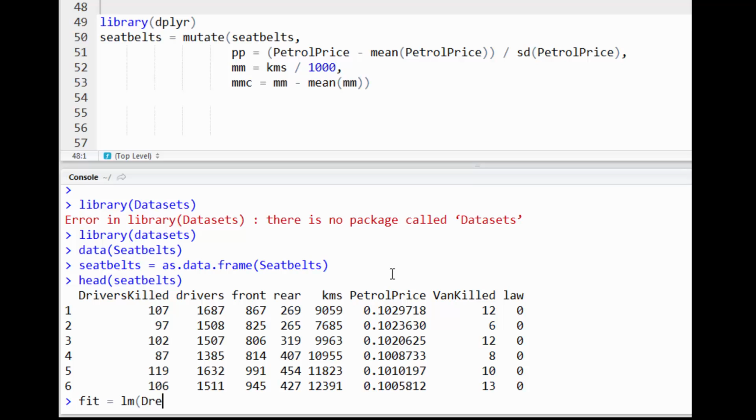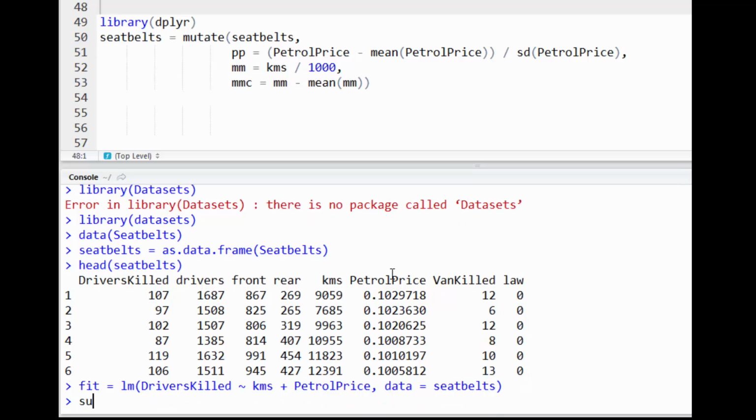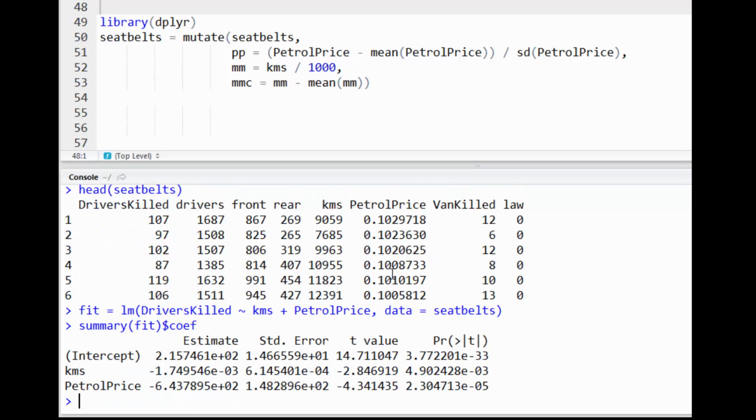We want drivers killed. It's a morbid data set. Is kilometers plus petrol price, and then data equals seatbelts, my lowercase seatbelts, because that's the one I converted to a data frame. There's my fit. If I do summary of fit, let's just get the coefficient table. There we go. So there's a couple of problems with this right off the bat.